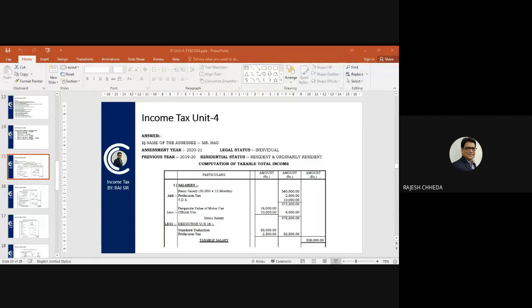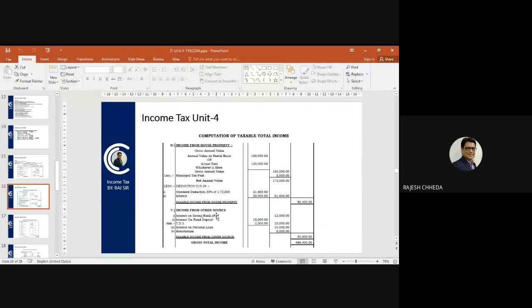What is showing on the screen? Income from house property. Perfect. Now, the second head of income after salary, income from house property. The first calculation is gross annual value, which is given in your question.